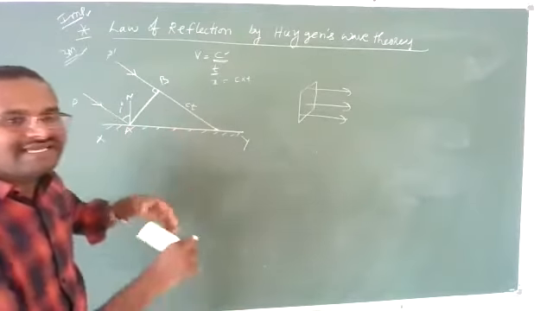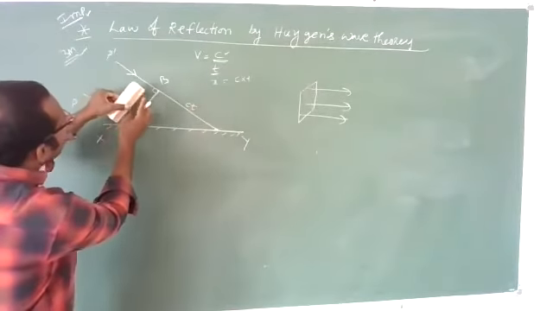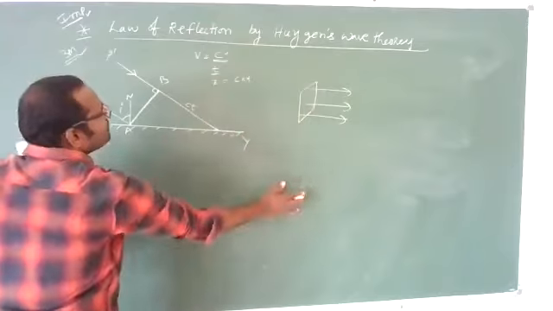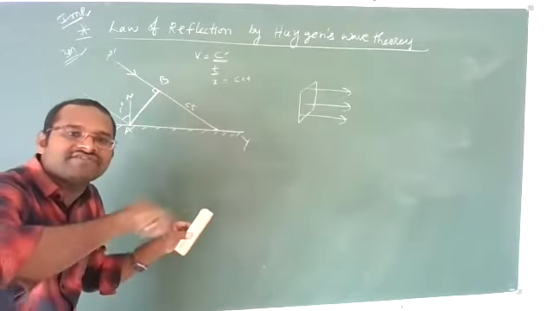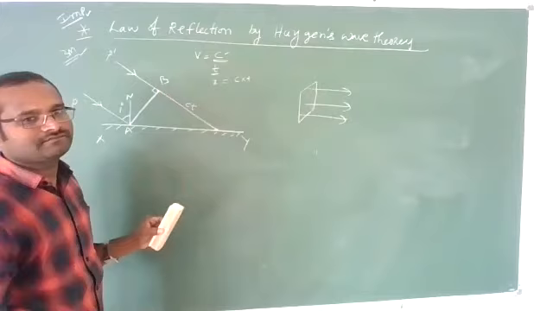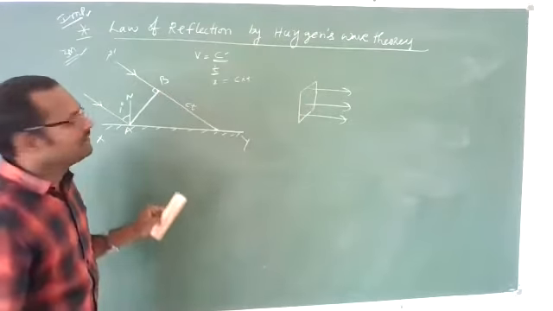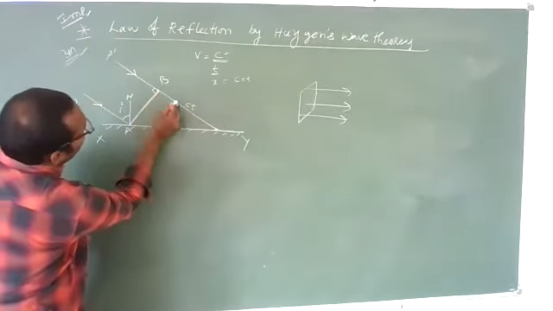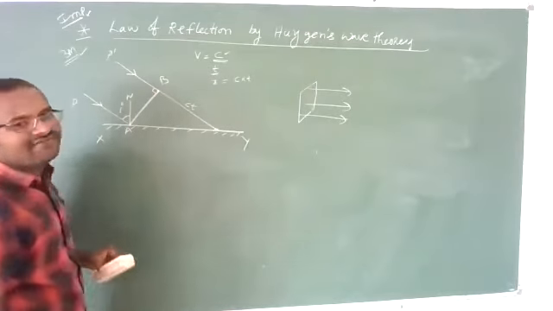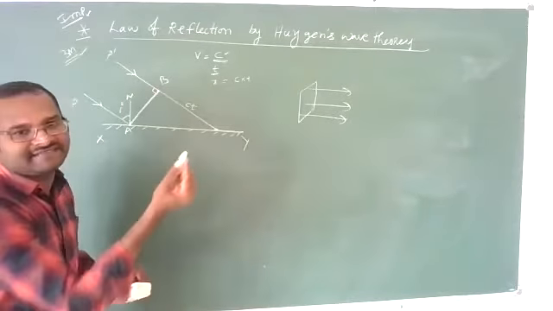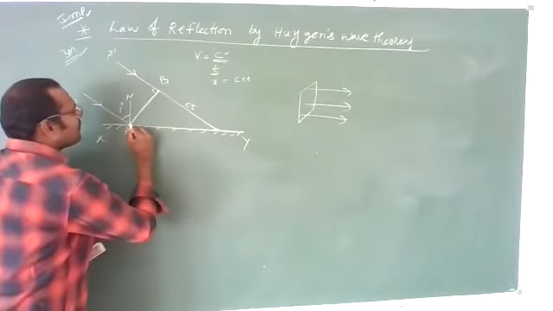Equal distance, because each and every point will travel with the same speed, since this medium is uniform. In a uniform medium, all the particles of a wavefront travel with the same speed. So if point B travels a distance of ct, then point A also will travel a distance of ct, but it will reflect. Clear?